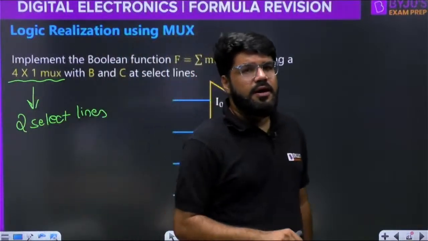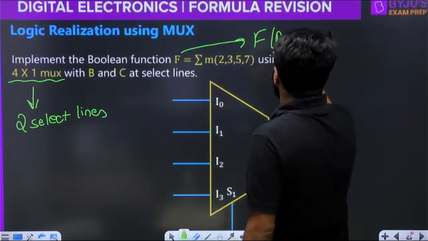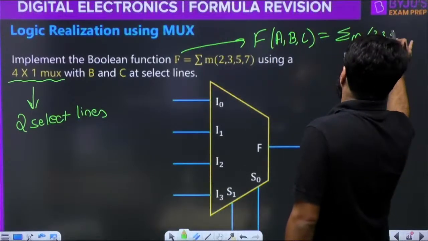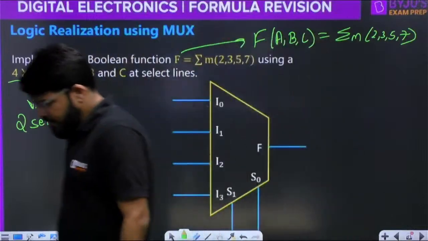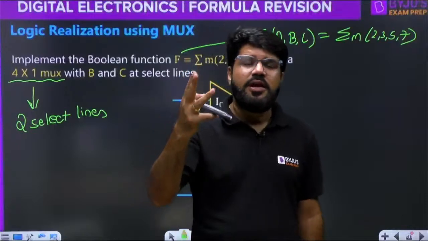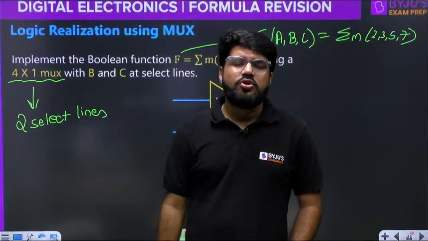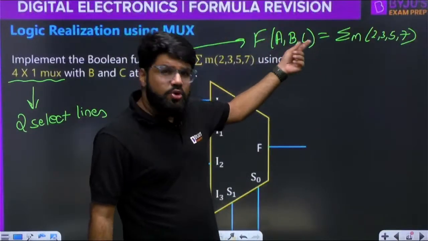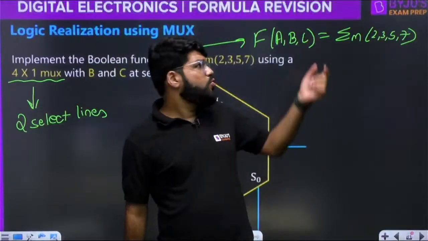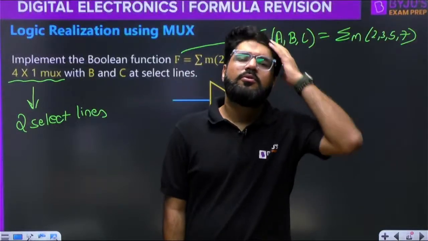But the function that is given to you, 2, 3, 5, 7, is actually a function of 3 variables. Up to 7 minterms it is going. 2, 3, 5, 7. So we have to realize a 3 variable function using a 4 cross 1 mux. A 4 cross 1 mux has only 2 select lines. So 3 variables are there. 2 variables out of these 3 will go to the 2 select lines. What about the third variable, dear?